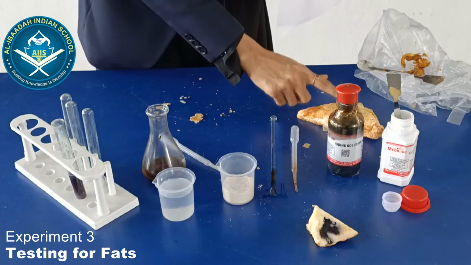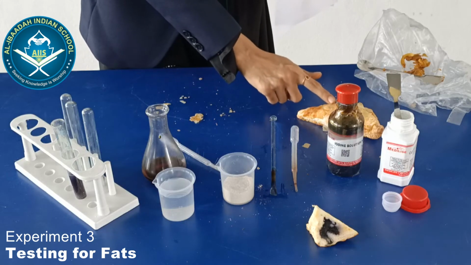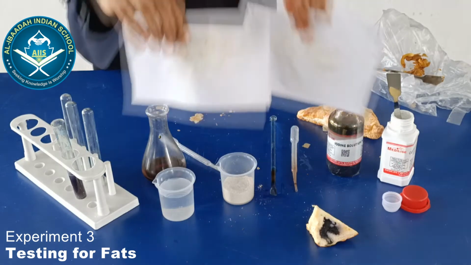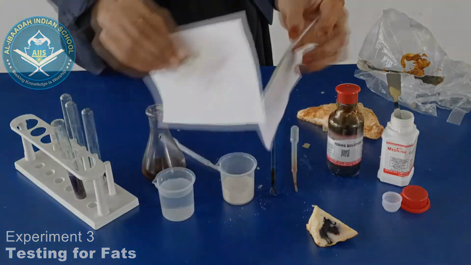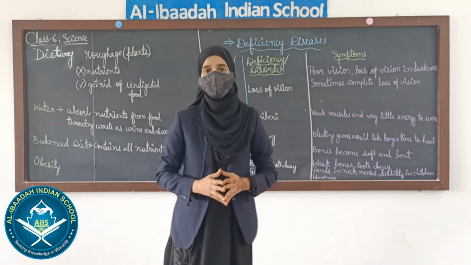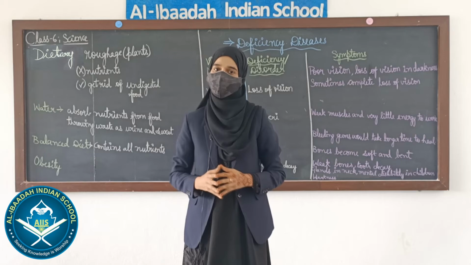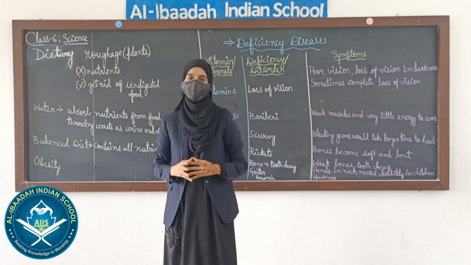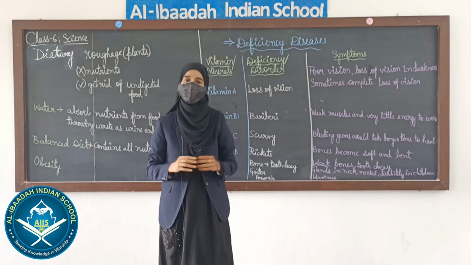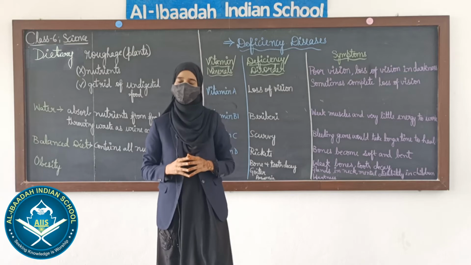So students, your favorite food puff has fat in it. Okay. So students, was the experiment interesting? I hope you all understood the procedures and the tests which I conducted just now.